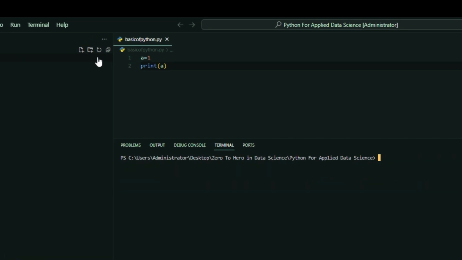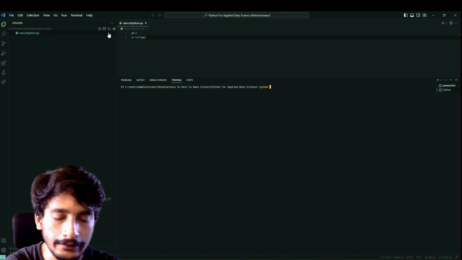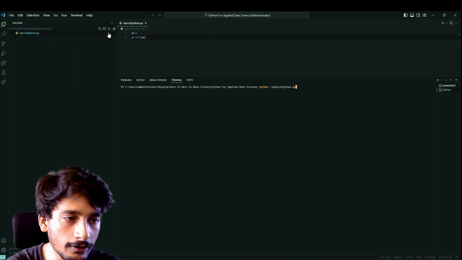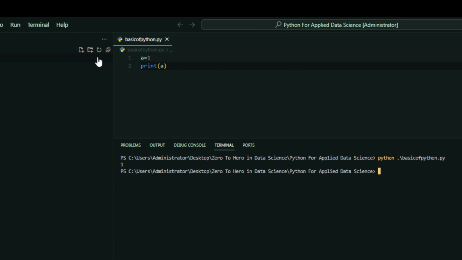Let us create our console and then first run python. Now you have to locate the file that you want to run. So we are running basic of python.py. Here you could see we got the value of the variable, that is 1.